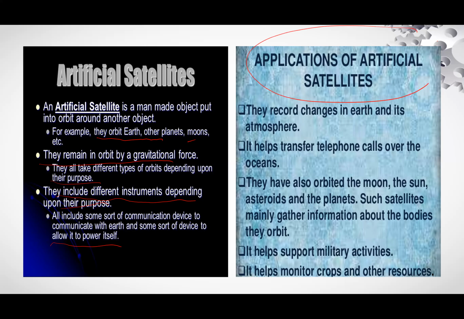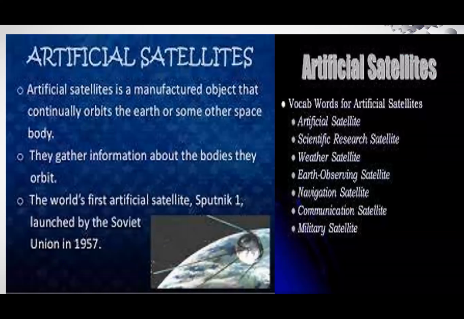These are the other applications. They record changes in Earth and its atmosphere. It helps to transfer telephone calls over the oceans. They also orbit the Moon, the Sun, asteroids, and the planets. Such satellites mainly gather information about the bodies they orbit. It helps support military activities. It helps monitor crops and other resources. The first satellite.